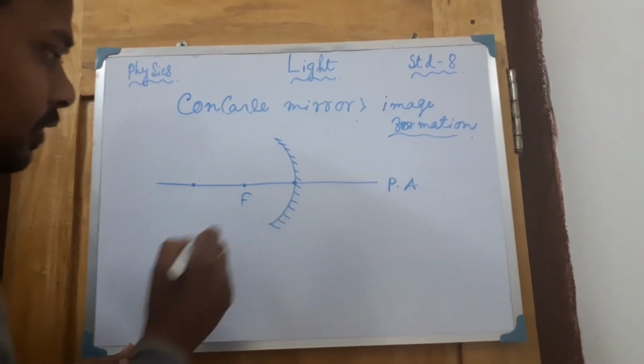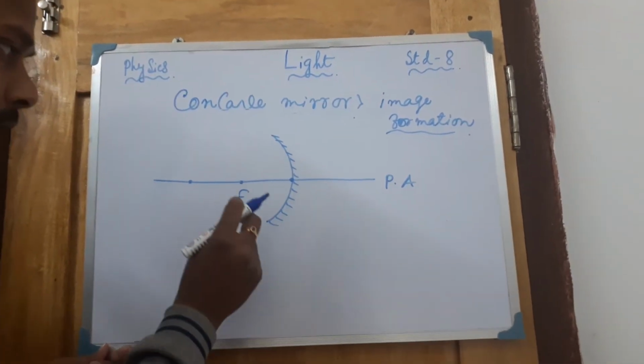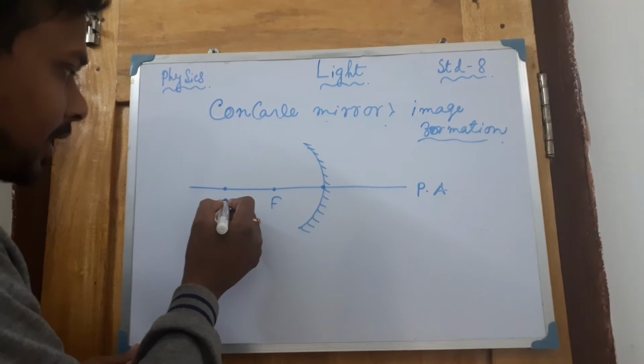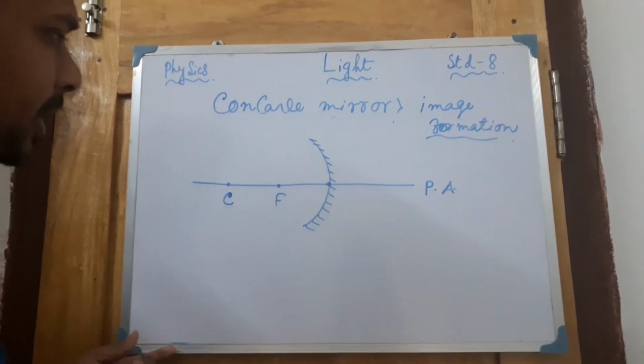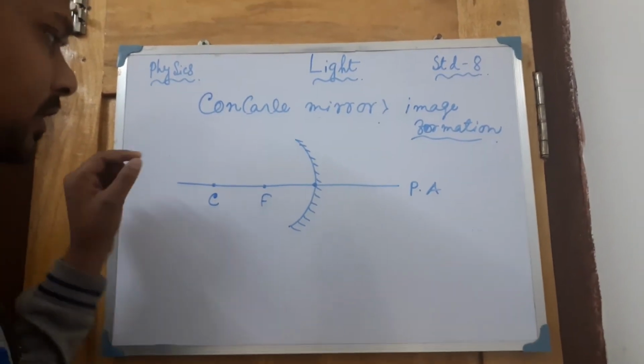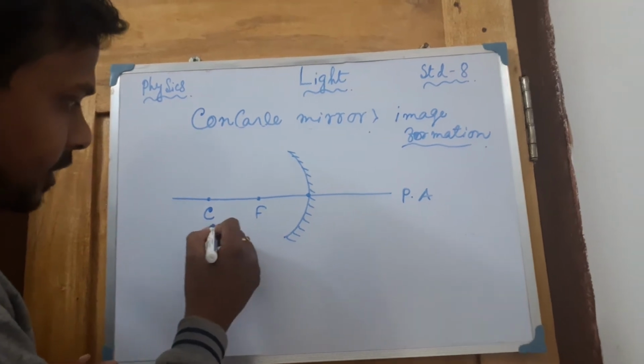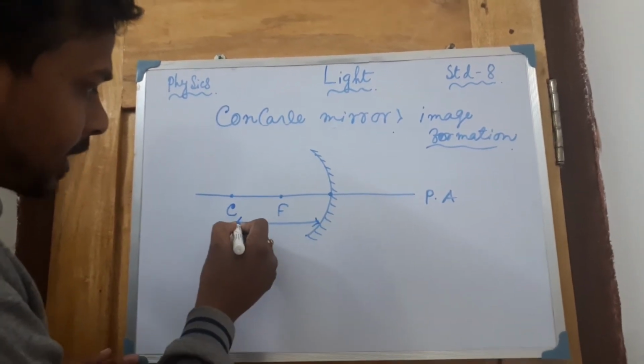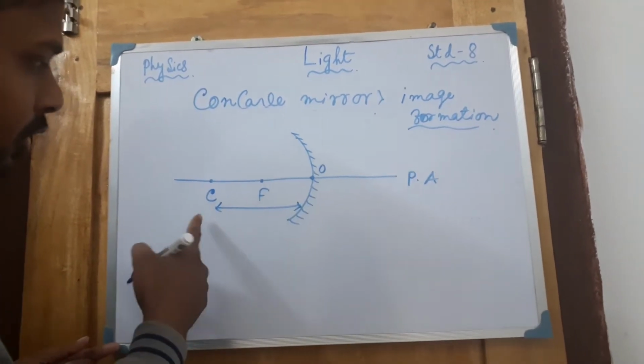Suppose this one is known as the focus point, or simply the focus. This is the center of curvature, you can simply say that. This distance, from the pole to this point, is known as the radius of curvature.